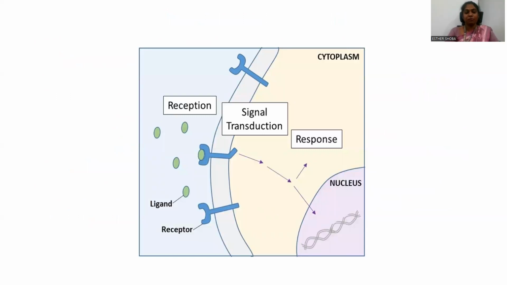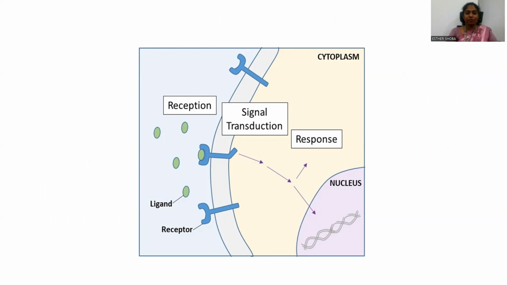This picture speaks about a transmembrane receptor, where part of the molecule is exposed outside the cell and the other part of the receptor spans the plasma membrane and gets into the cytoplasm.